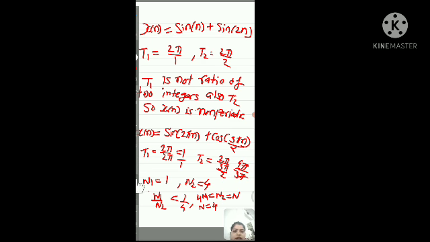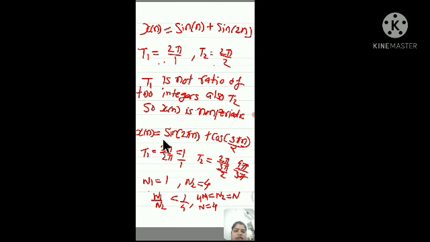Let us take another example. x(n) is equal to sin(n) plus sin(2n). So again T1 is equal to 2π by 1, because ω0 here is equal to 1. Then T2 is equal to 2π by 2, because ω0 is equal to 2. Here you require this T1 to be an integer ratio in the discrete case. So this is not a ratio of two integers. T2 is also not a ratio of two integers, so it is not a periodic signal.